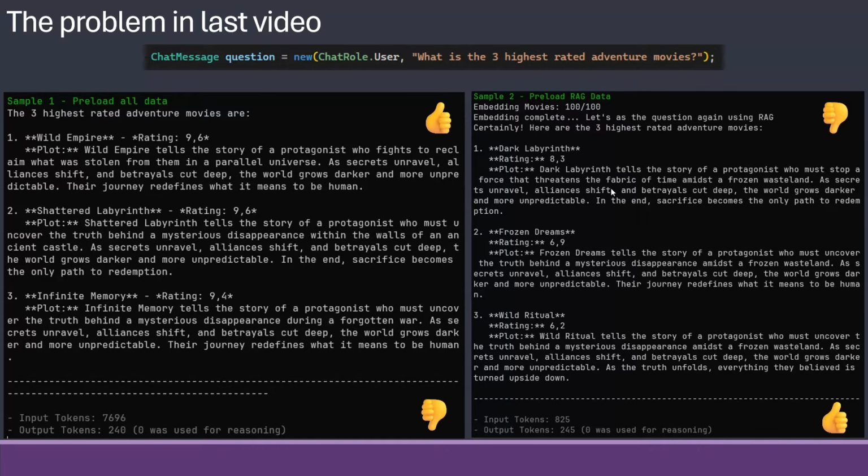We only took in the 10 that had the most similarity with our question, which was about the three highest rated adventure movies. And similarity search is kind of dumb in that if the word rated had been used a lot in some plot, it might have actually said that that's the most correct movie to present here.